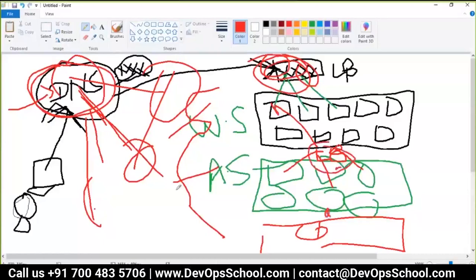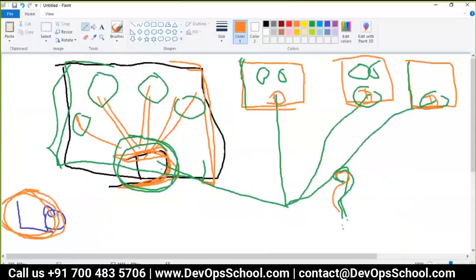But the question is, a load balancer can only load balance if all the containers are accessible from outside on the same port, which is not possible, because you know Docker more than me now, correct?